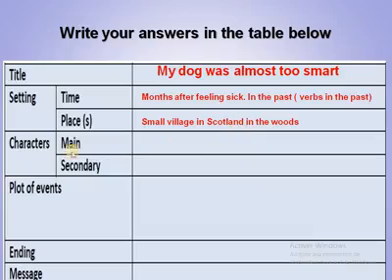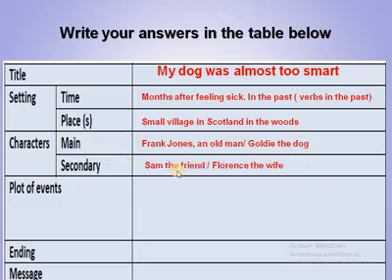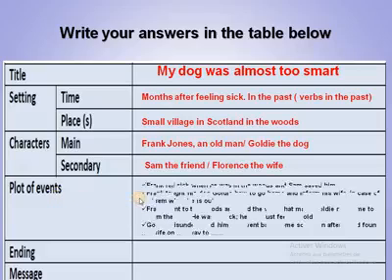Okay, in the woods. Characters, we have main characters, Frank Jones, an old man, and Goldie the dog. That means Frank Jones is the owner and Goldie is the dog, the pet. Secondary characters, we have Sam, the friend who saved him at the beginning, and Florence, his wife. Now what happened?